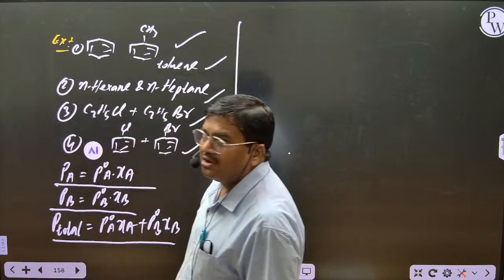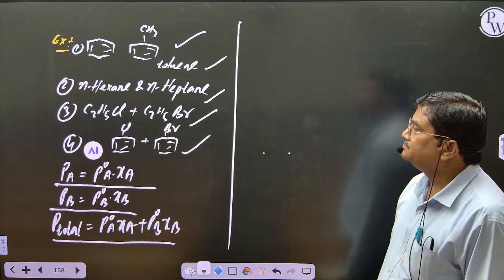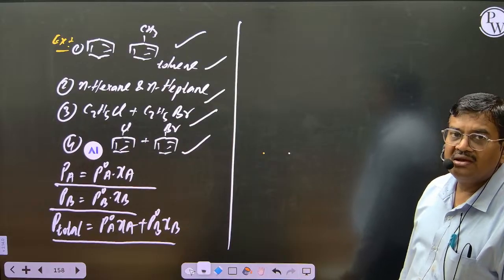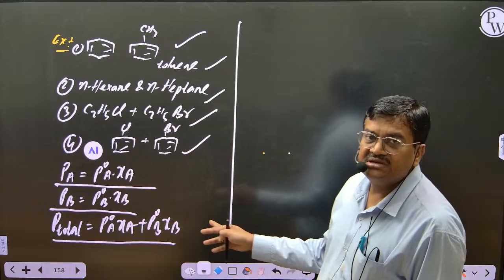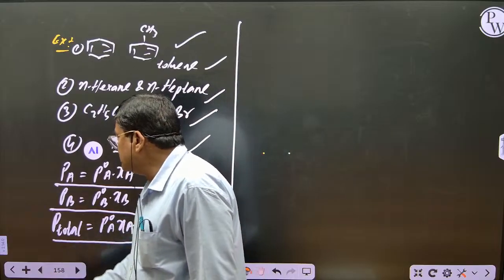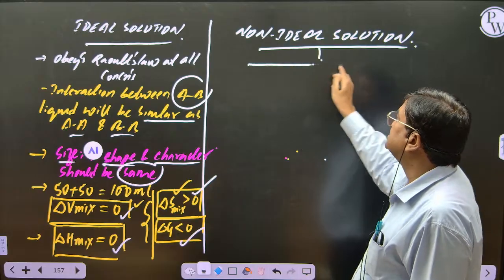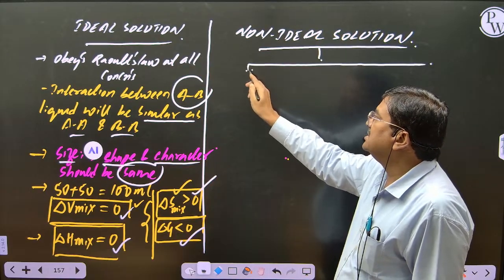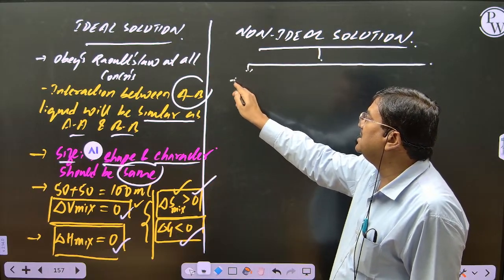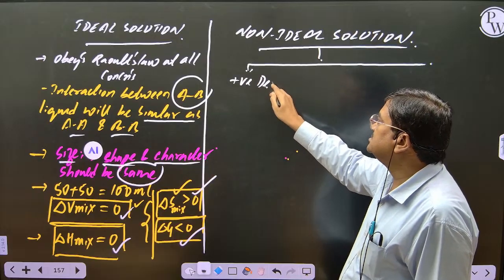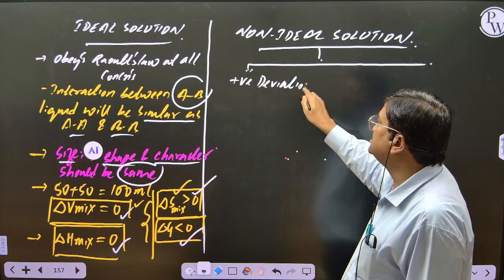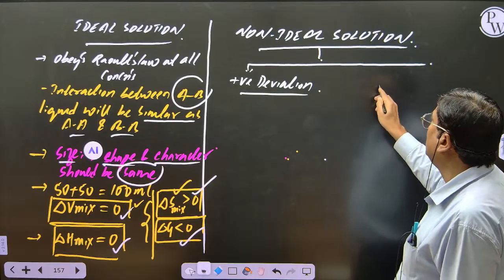Now we go for non-ideal. Clear, copied? Shall I proceed next? Now see, coming to non-ideal solution. In this non-ideal we come across two cases: positive deviation, which shows positive deviation from Raoult's law, and the other one, negative deviation.